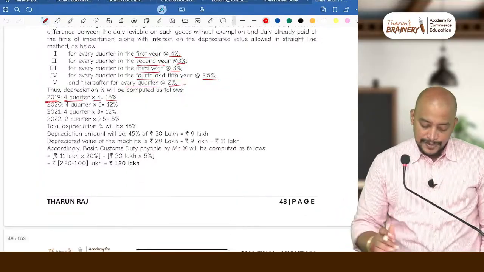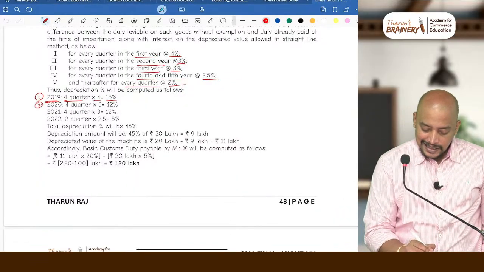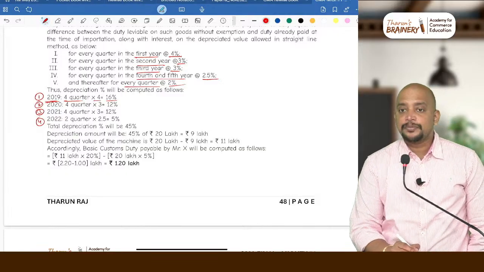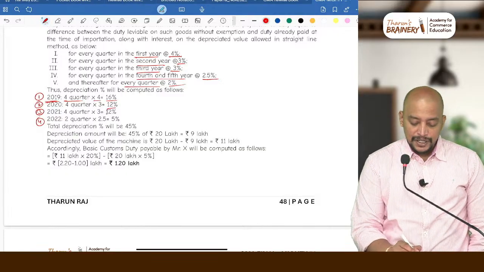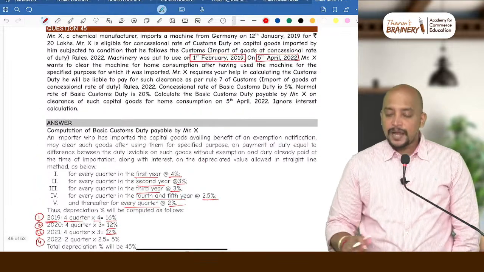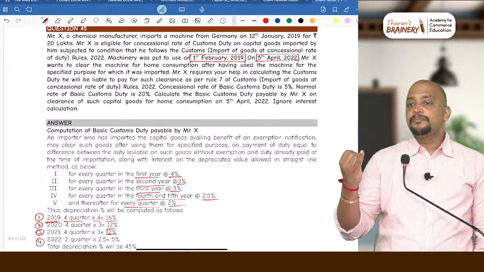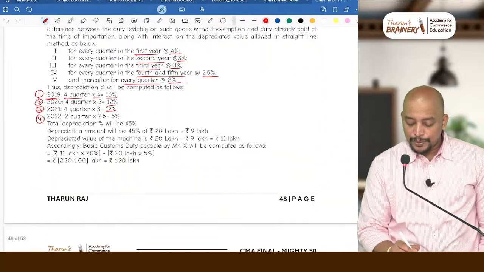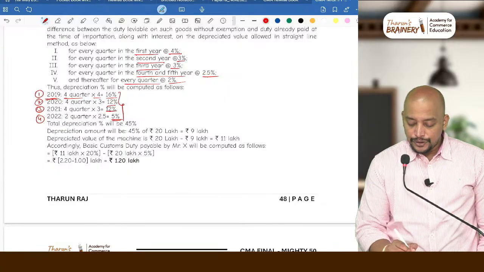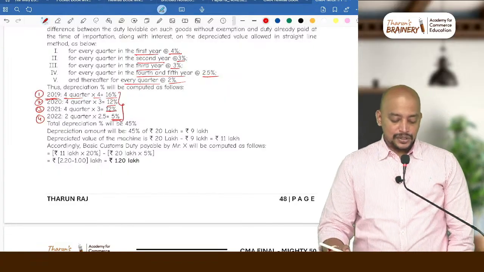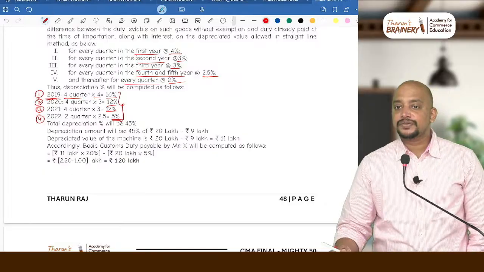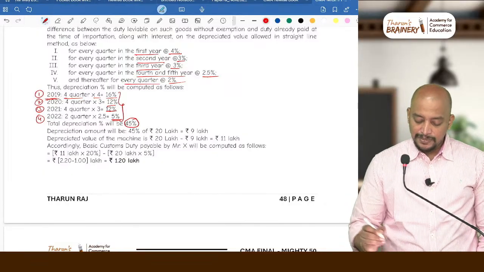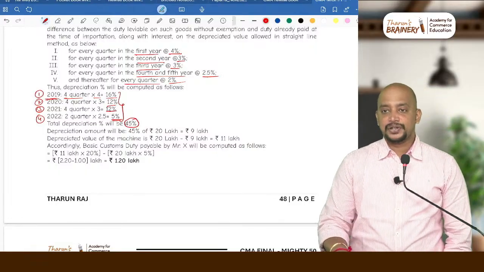So first year, second year, third year, fourth year. For the second year and third year, it is the same, 3%, 3%. So 12 and 12. For the fourth year, up to April means what? Jan, Feb, March and April, 2 quarters. For the 2 quarters, we need to compute 2.5, that is 5%. Now you do the total: 16 plus 12 plus 12 plus 5. How much will it come to? 45%. So this 45% will be taken as the total depreciation. Is it clear?